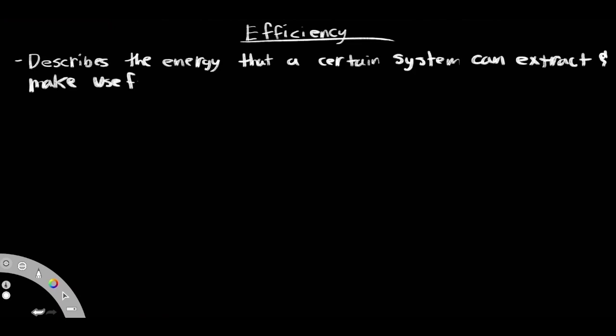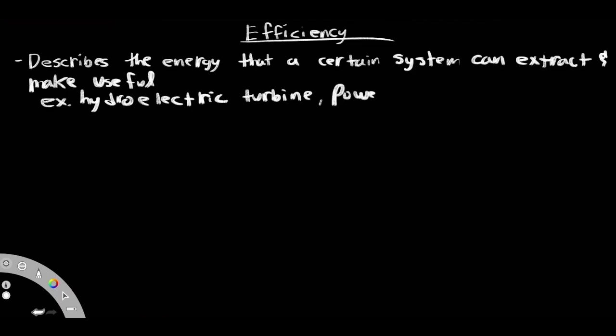So whatever the energy source is, so for example, let's say it's hydroelectric. Or let's say a power plant. Any system such as these two examples here uses energy from fuel.